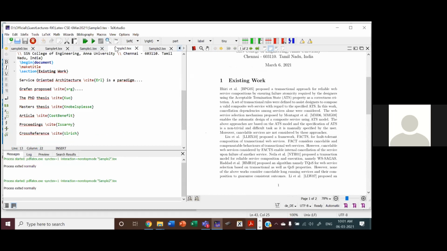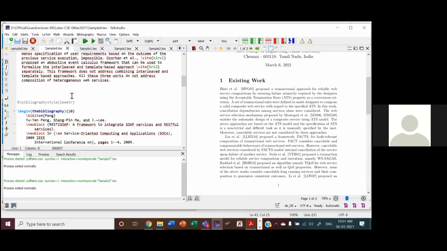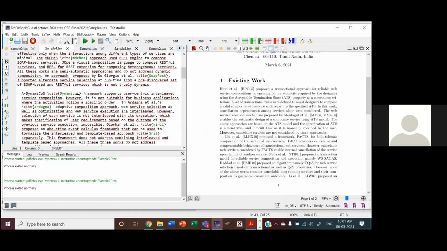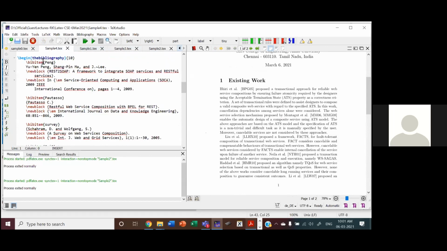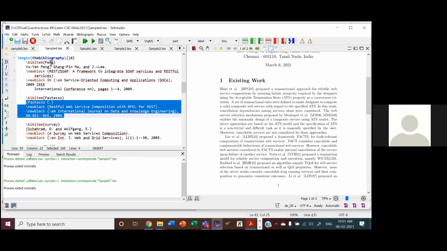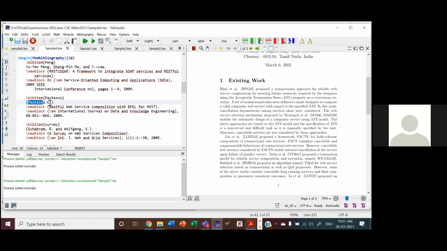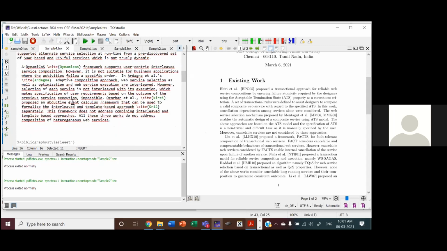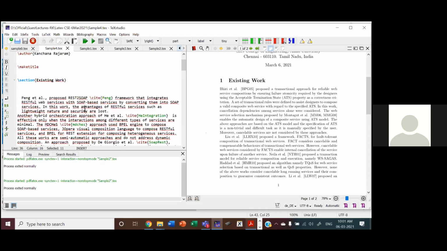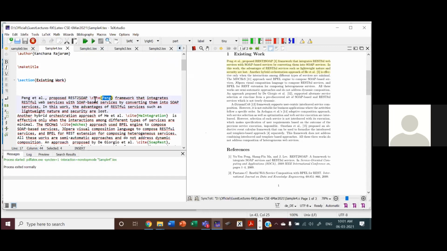See, in this document, see here the bibliography, where I am just typing the entire paper. And what is this Peng? This is my label. So I'm referring to it as cite Peng. See here, the reference is given here and the citation is here. This is the first method.